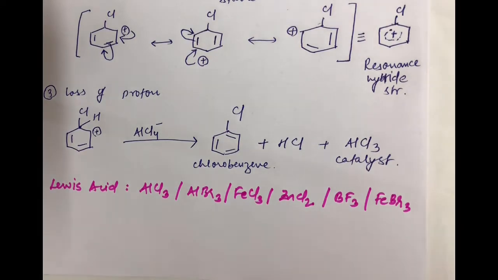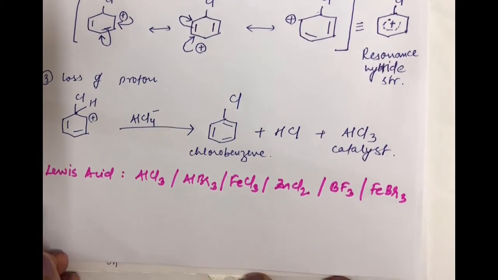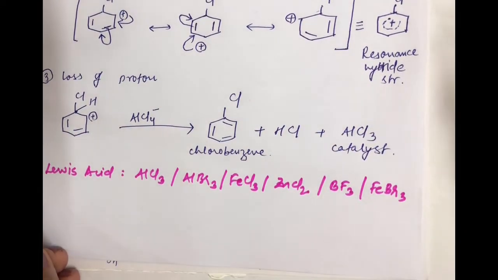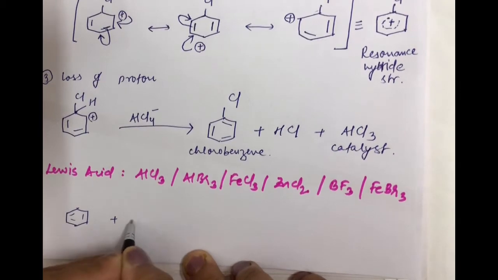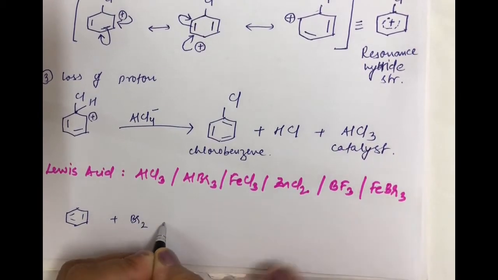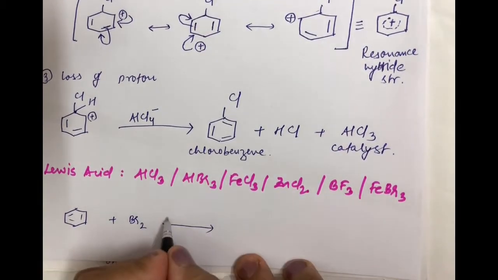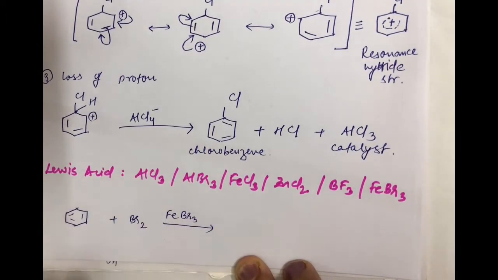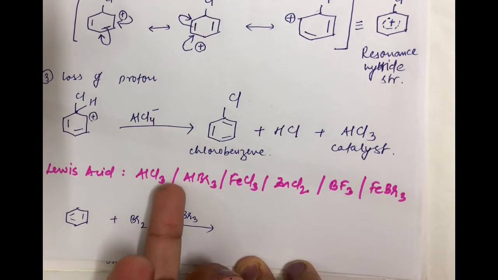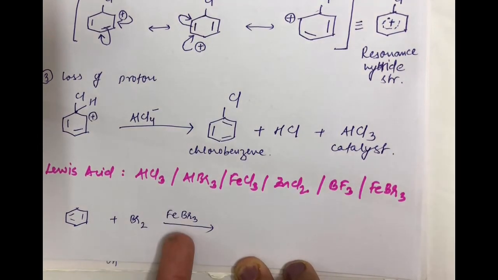So let us proceed further with another reaction now, students. What if I tell you that I wish to prepare bromobenzene rather than chlorobenzene? Then the reaction again is very simple. You take benzene and make it react with Br2. As I said, I can take FeBr3, or I can take AlCl3 too. AlCl3 also can be taken instead of FeBr3.